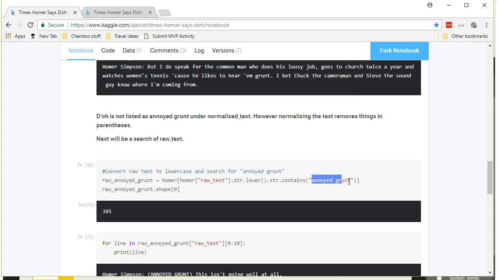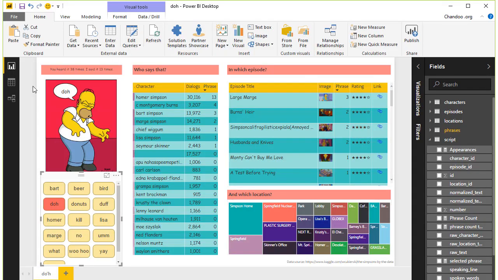And turns out when the script writers were writing this, they would usually write this as annoyed grunt. So in the script it would simply be annoyed grunt as a parenthesized thing, and then when Matt Groening, I guess, who's the one who gave the dubbing for Homer's voice, I could be wrong here, would simply replace that with duh, because that's what annoyed grunt stands for. So we had to do the same analysis by replacing annoyed grunts in original text, raw text, with duh in the normalized text. So that's exactly what I did.